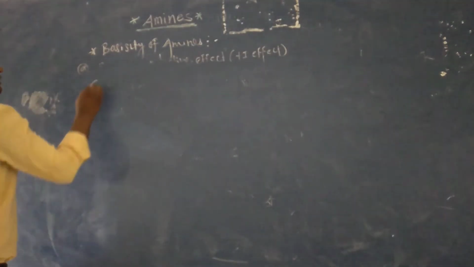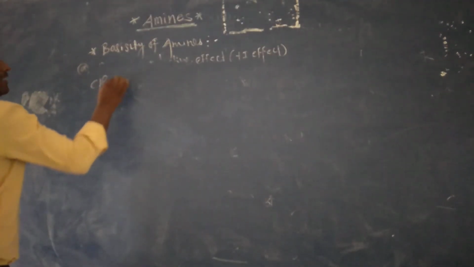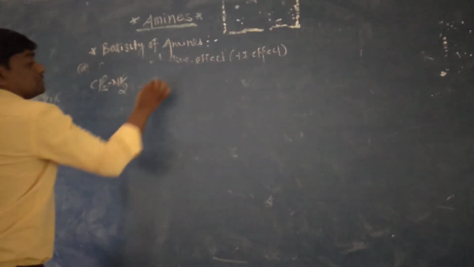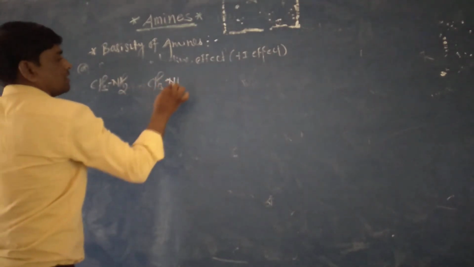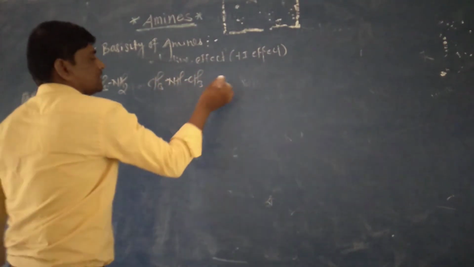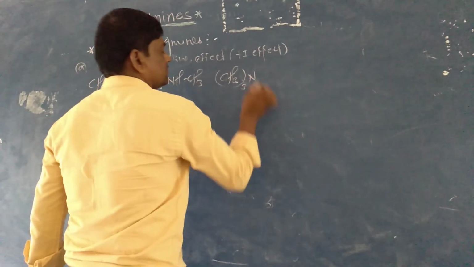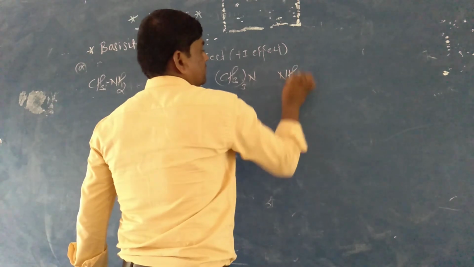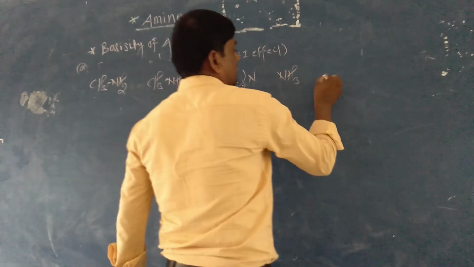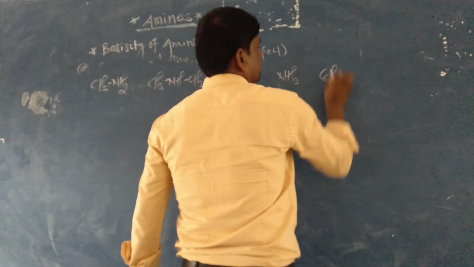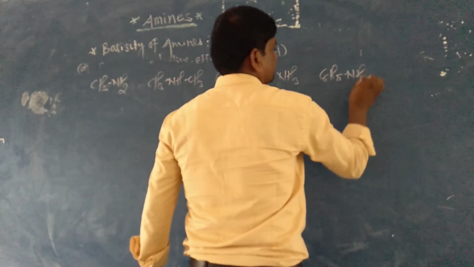We take CH3NH2, (CH3)2NH, (CH3)3N and NH3, and also here C6H5NH2.